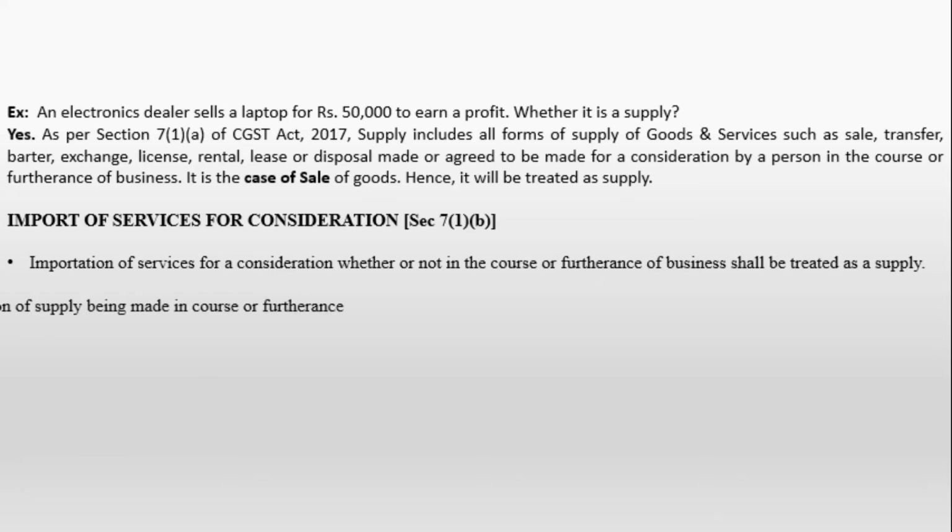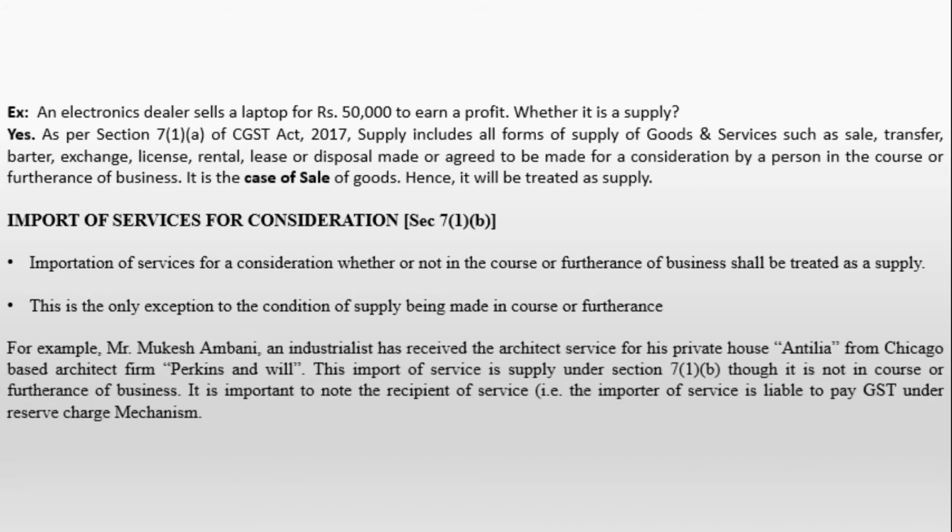Let us take one example to understand. This is the only exception to the condition of supply being made in the course or furtherance of the business. The example is, for example, Mr. Mukesh Ambani, an industrialist, has received the architect services for his private house in Antilia from Chicago-based architect firm Perkins and Wills.